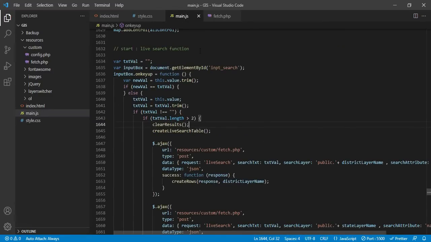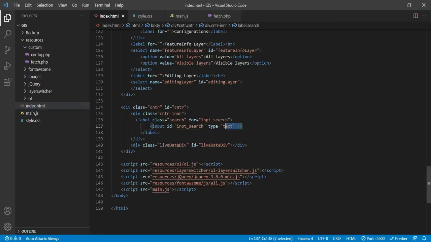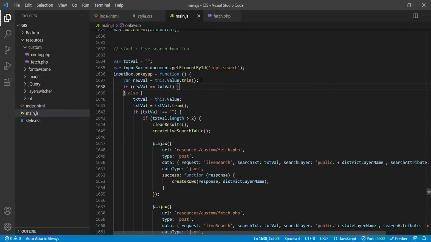So this is where it is starting, live search functionality. You can see over here I am using Ajax and PHP functionality for that. So let us start from the beginning. What I am doing is I am taking the reference of the input search element. This is where I have created the input search element. So I am taking the reference of it and I am taking the value which the user has typed into that, and then I am just trimming the value.